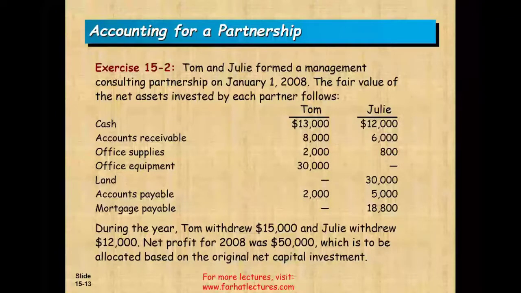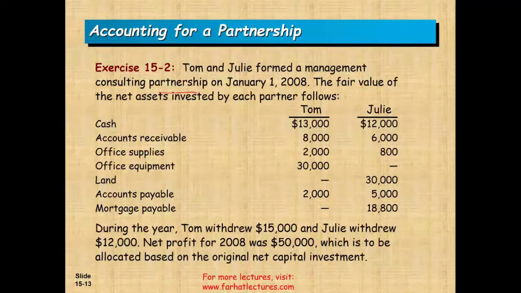So we have Tom and Julie formed a management consulting partnership on January 1st. The fair value of the net asset invested in the partnership is as follows. So we have Tom and we have Julie, 2 partners, and each one of them is going to contribute a certain amount of assets and money into the partnership. Or they could also contribute liability. So let's first look at Tom.